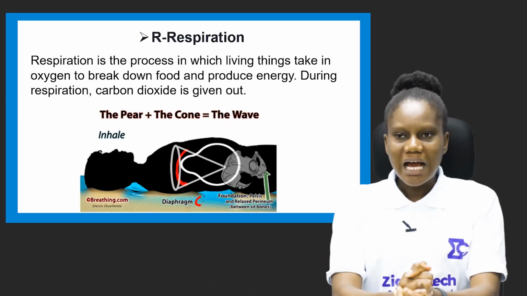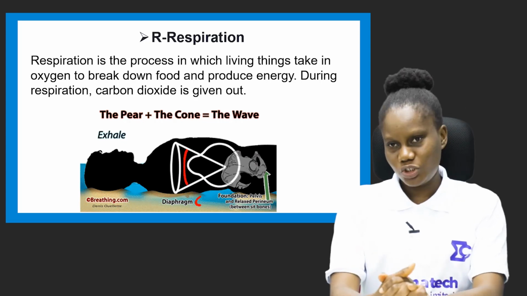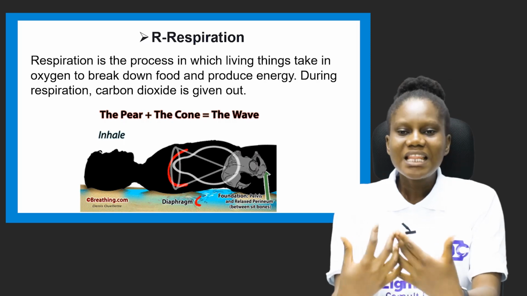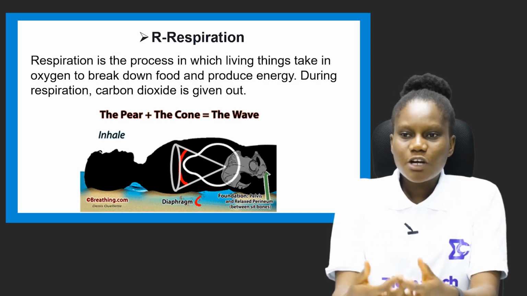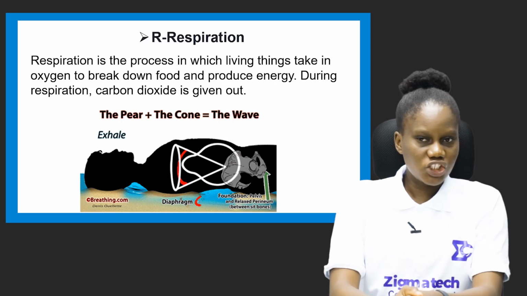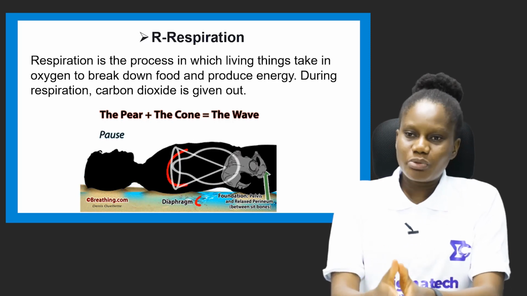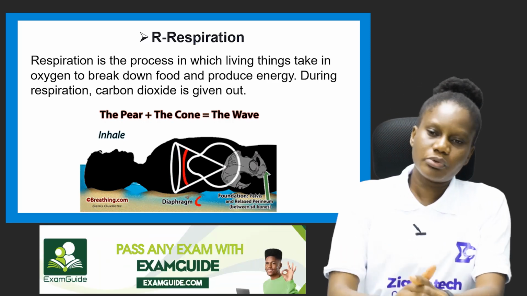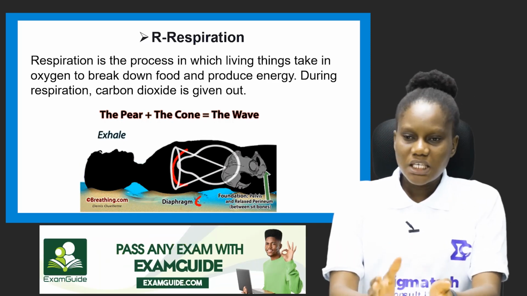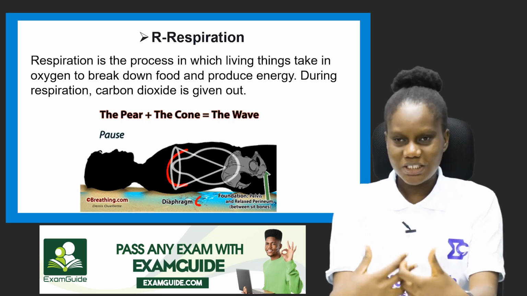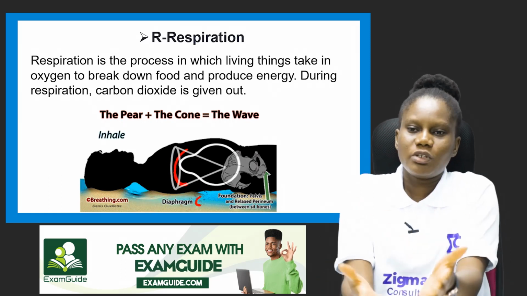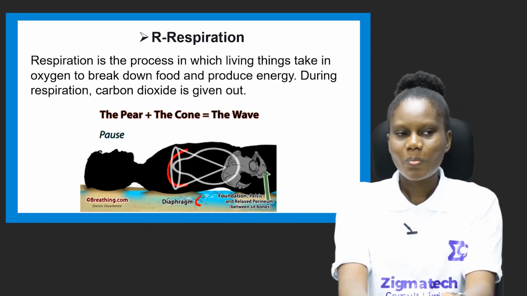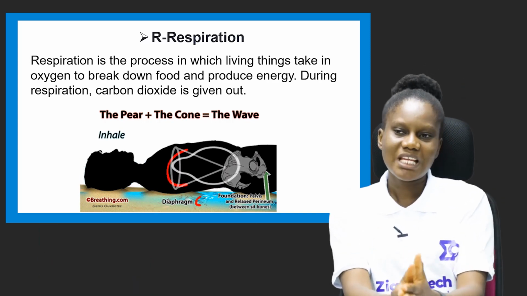The next one is R, the letter R, we have respiration. So what is respiration? Respiration is the process in which living things take in oxygen to break down food and produce energy. In this case, it is animal. Animals take in oxygen and they give out carbon dioxide. And they use the oxygen that they take in to break down food in order to produce energy.